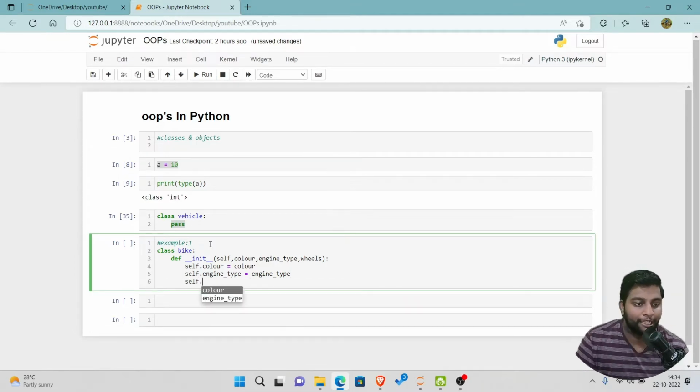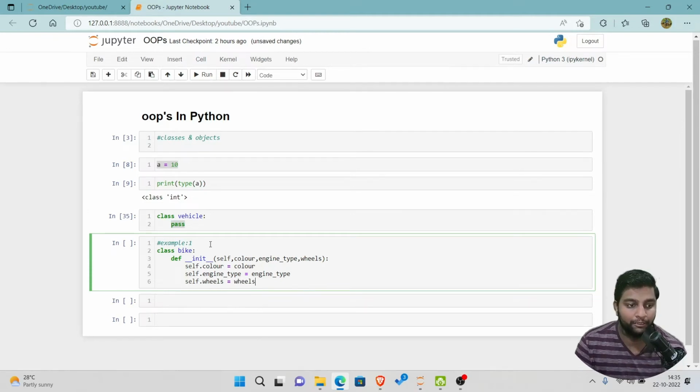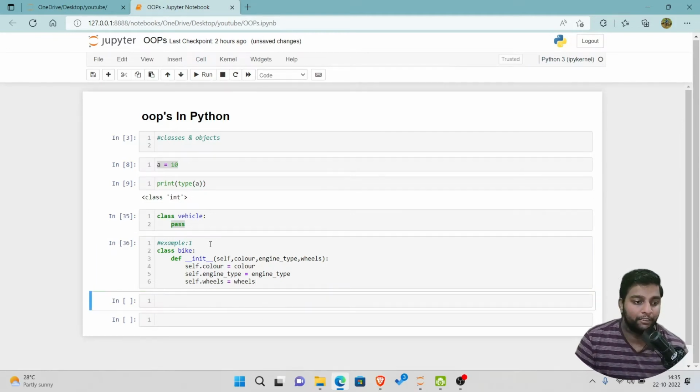Self dot, press tab, you will get what you have to type. Wheels is equals to wheels. It will automatically show you it down. Now if I execute this, so bike class is successfully created with the objects color, engine type and wheels.